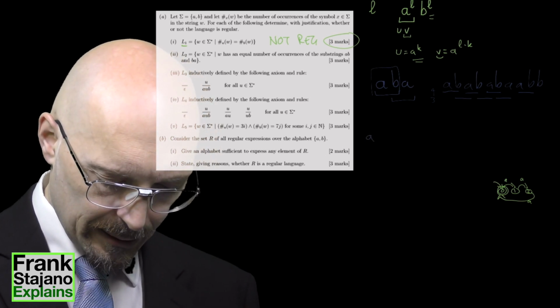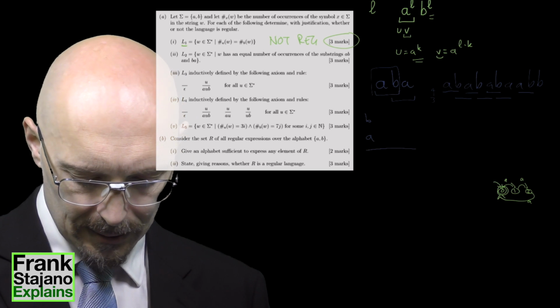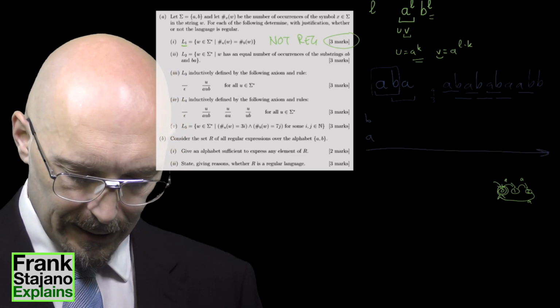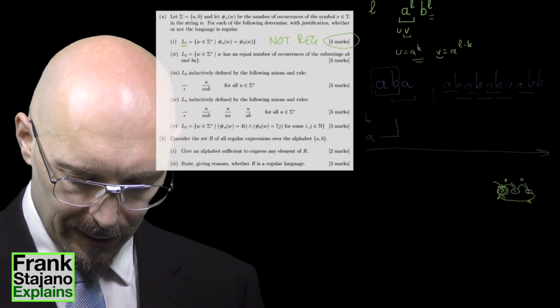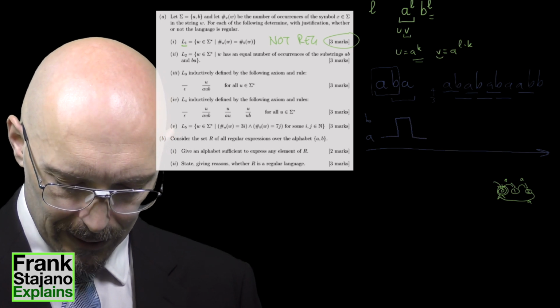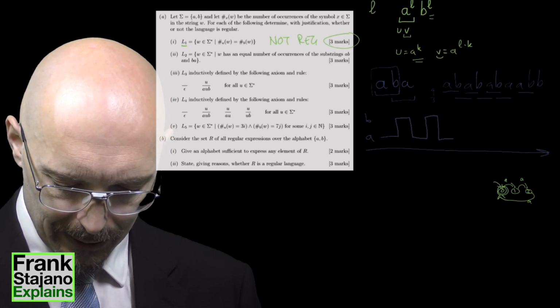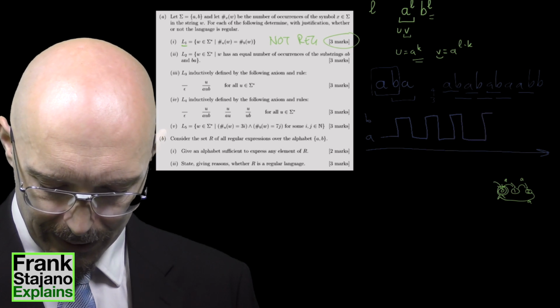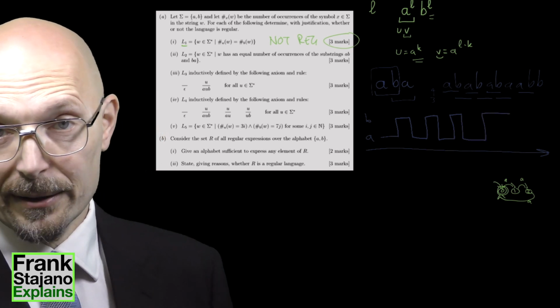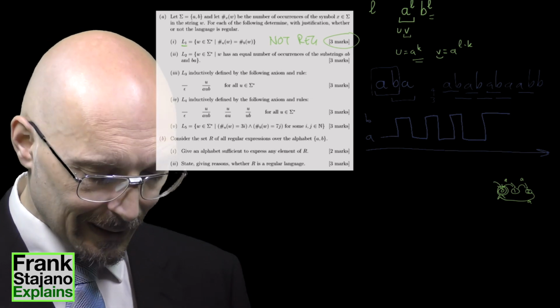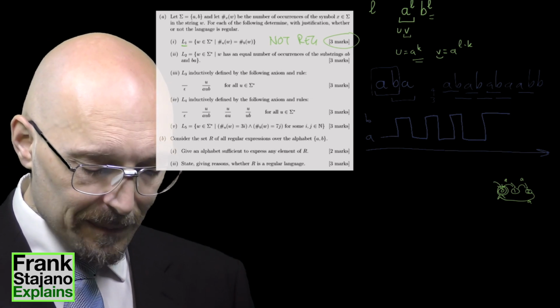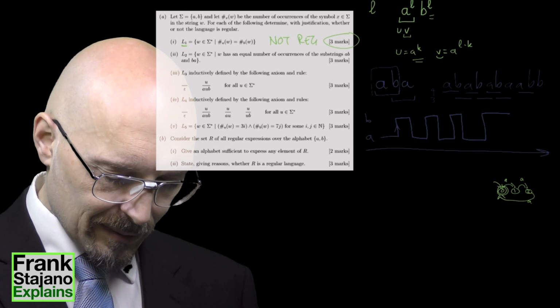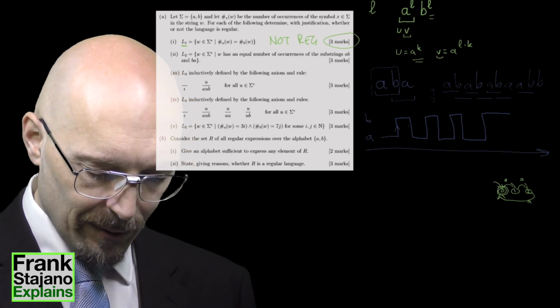So A and B are like levels, and I have A, B, A, B, A, B, A, B, B, something like a kind of square wave signal like that. Then AB is just these up edges, and BA is just the down edges.